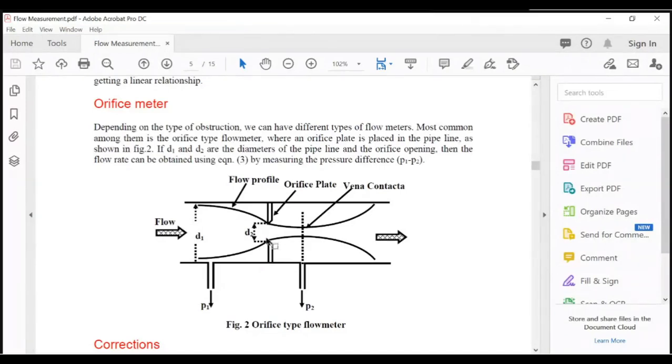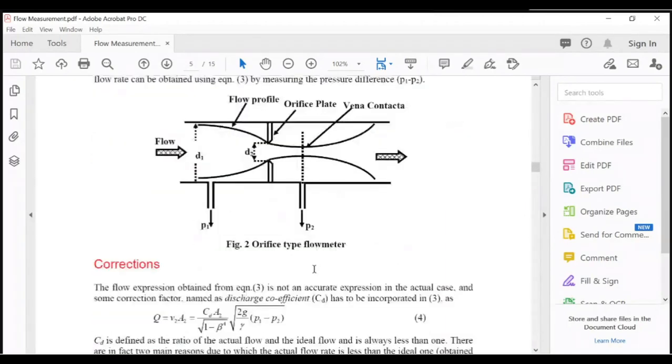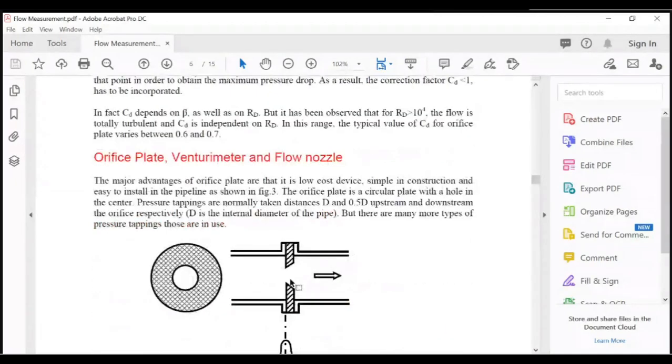Depending on the type of obstruction, we can have, here you can see another figure, the orifice plate. You can see the front view of the orifice plate. This is a small hole, this is the small hole path. If you use it vertically, it will be connected parallel to the pipe, along its axis.